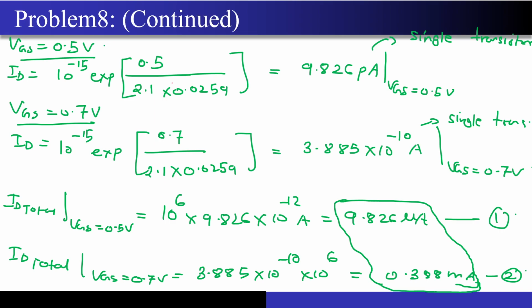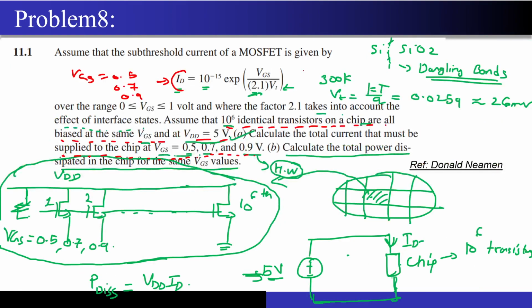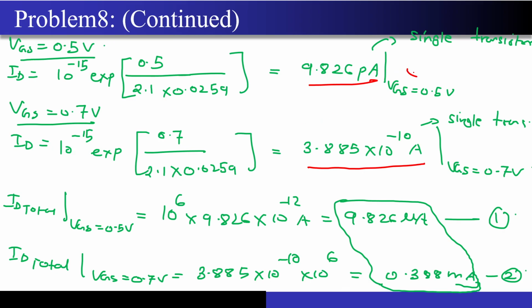Correct. This is what we have done. For 0.5 and 0.7 we got the value of ID like this, and we also got the value of ID like this. Now to get the total current, since this is the current of only one transistor, there are 10 to the power 6 such transistors present. So if you multiply this by 10 to the power 6 and this by 10 to the power 6, you will get these two values.